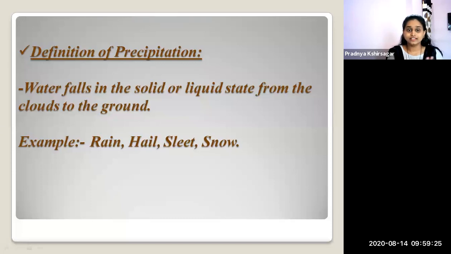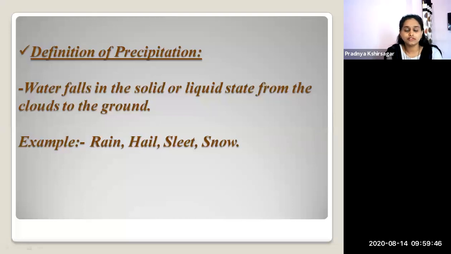This means that the air cannot hold this amount of water, and the water starts falling back to the earth in the form of rain, hail, sleet, snow.